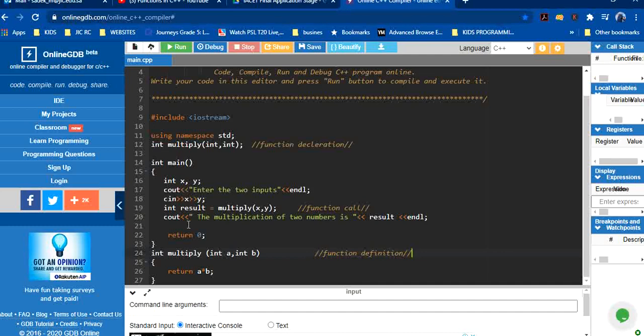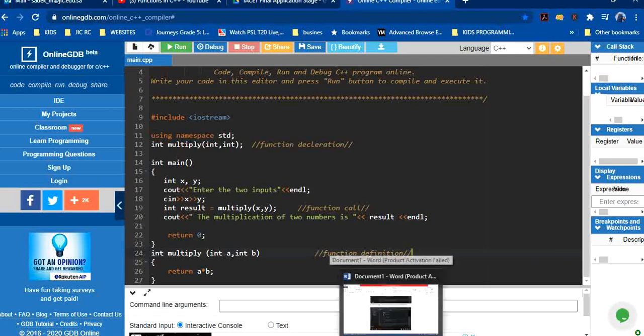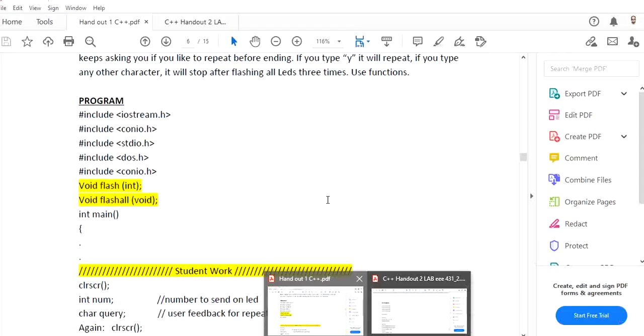So that is the actual advantage of the function. Like the delay subroutine, if you remember, we called it 4 or 5 times from the main program in our assembly language programming. So this is the basic idea of the function. You can practice the same thing in this online compiler that we have seen already. Now let's go to our handouts.